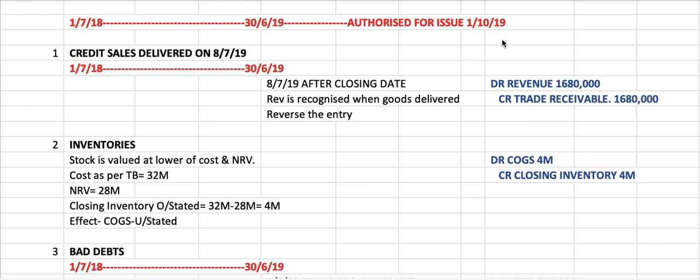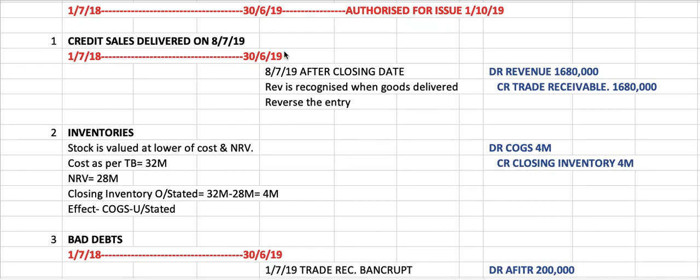For this question, the financial statements are authorized for issue on 1st October. That means any event that happened from 1st July 19 until 30th September 19 would be considered an event after the reporting date. And if it is an event after the reporting date, you have to identify whether it is adjusting or non-adjusting.